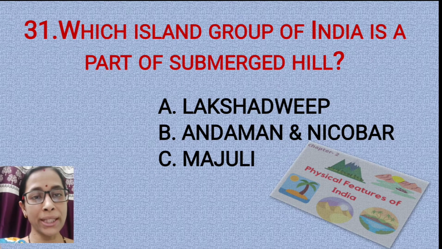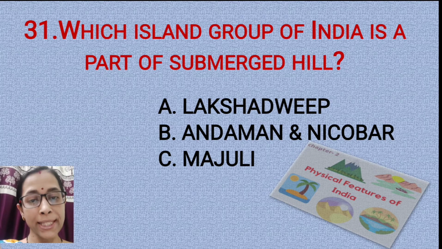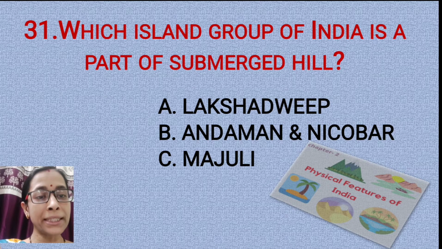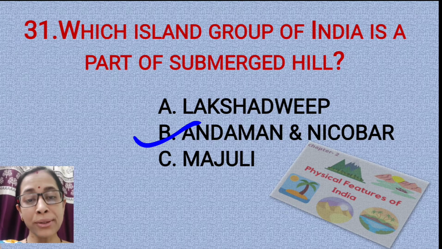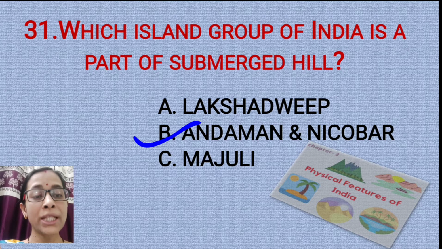Question number 31. Which island group of India is a part of a submerged hill or mountain? The correct option here is option B, Andaman and Nicobar. Lakshadweep is of coral origin. Majuli is a riverine island. Here the correct option is Andaman and Nicobar.